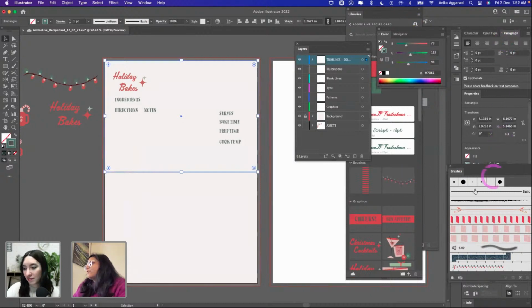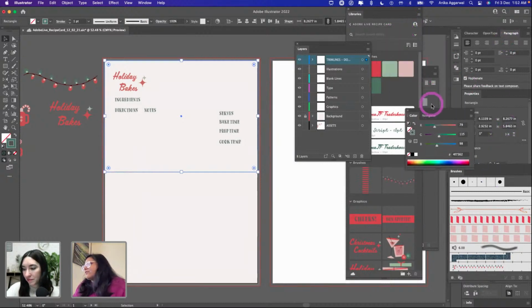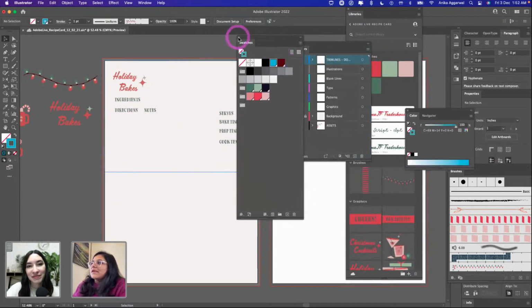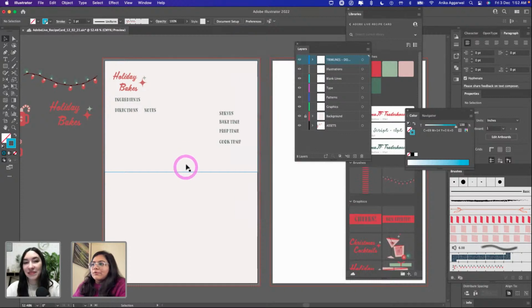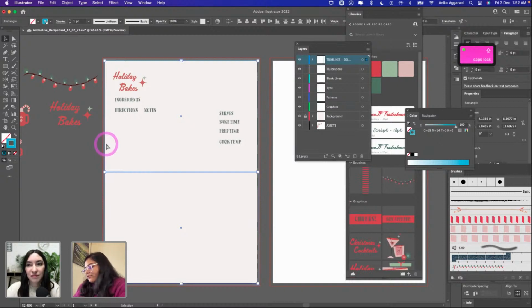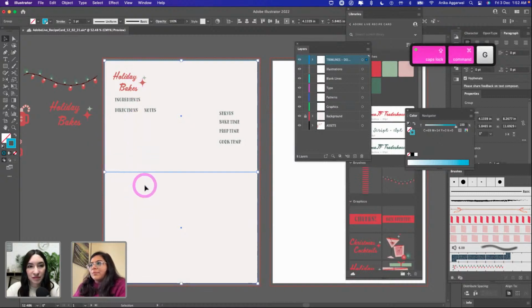I'm going to go back to my swatches if I can find them. These are my swatches, and this is basically cyan. Cyan is basically used for trim lines, and that's what I did here. I'm going to go ahead and repeat this and make a copy of it, just so that we have 2 copies. We don't want to waste a page. So we group these so we can make copies of this.